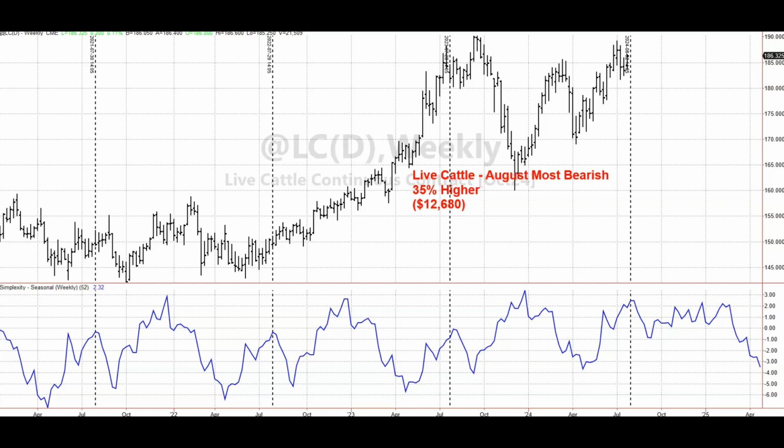It has finished higher only 35% of the time in August. So that means 65% of the time it has finished the month of August lower than it has opened and has lost just over $12,000 in this backtest. If we look at the seasonal indicator at the bottom, we see this big steep decline that occurs during the year. Well, that starts off here around the end of July and into August is where this peaks at, and then heads south after that.